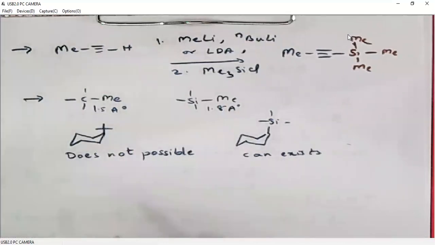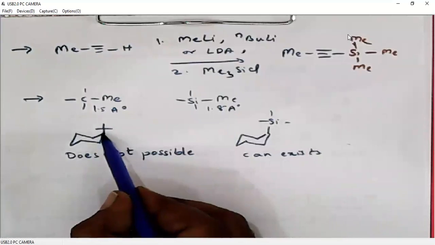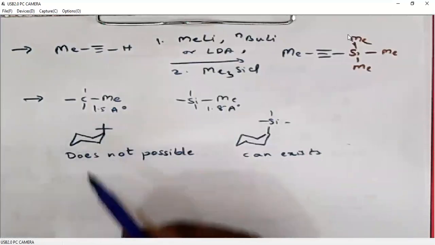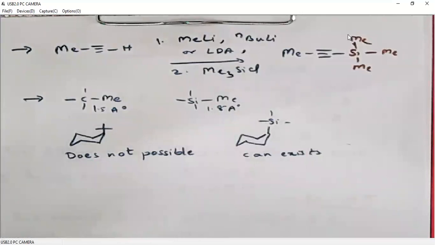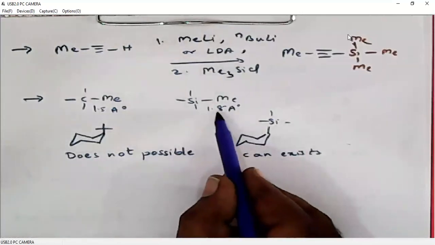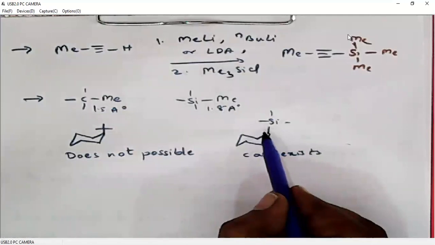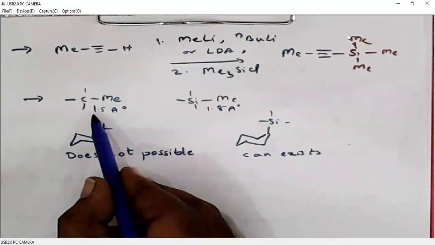It is simply because here the tertiary carbon is very close to the cyclohexane carbon, so it has more steric crowding. But here you see the silicon-carbon bond length is 1.8 angstroms because of its large size. So the bond length is generally very large compared to the carbon-carbon bond.